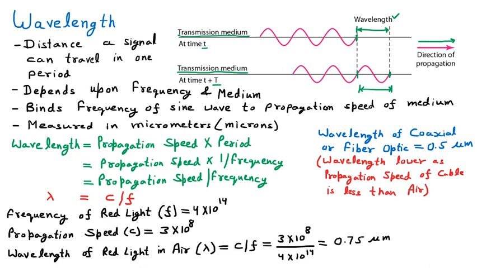If we are transmitting a signal in a cable like coaxial cable or optical fiber cable, its propagation speed will be less, but if we send the signal in air, the propagation speed will be high. And if the propagation speed is high, obviously we have a different wavelength in that case. So that is all about the wavelength in networking.